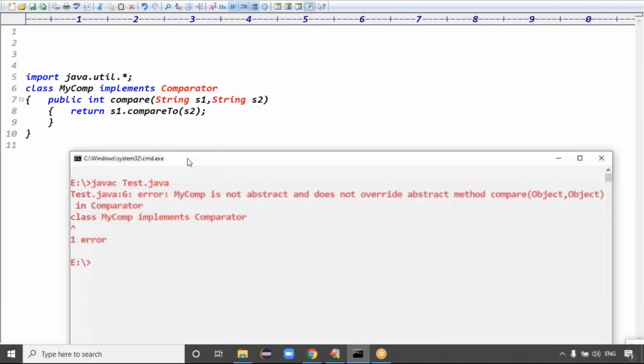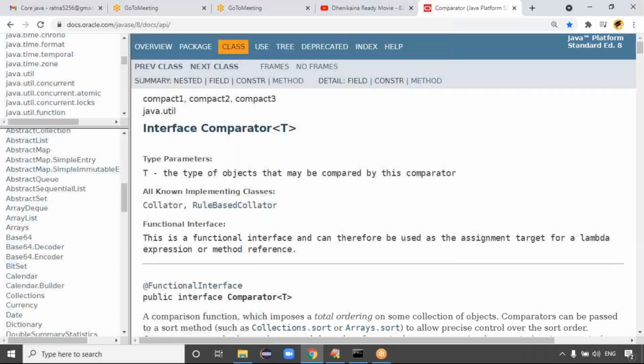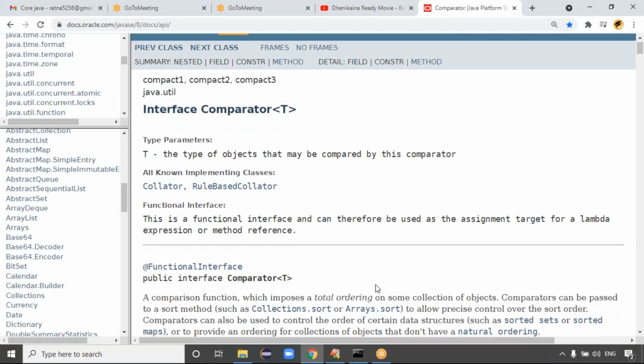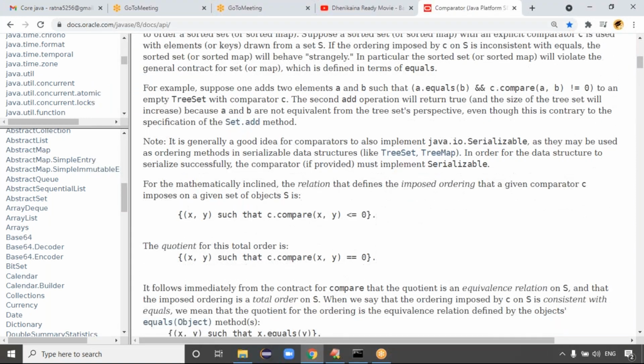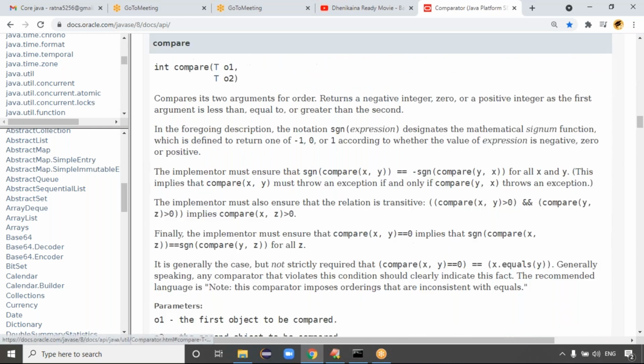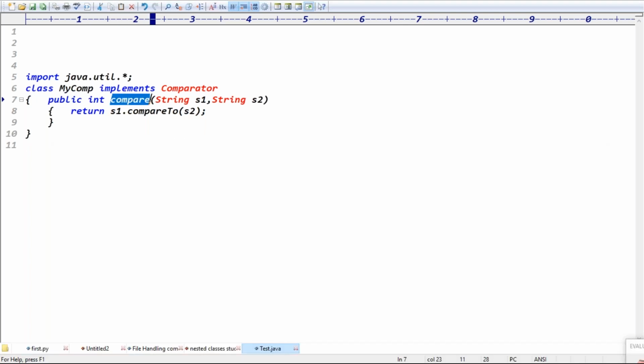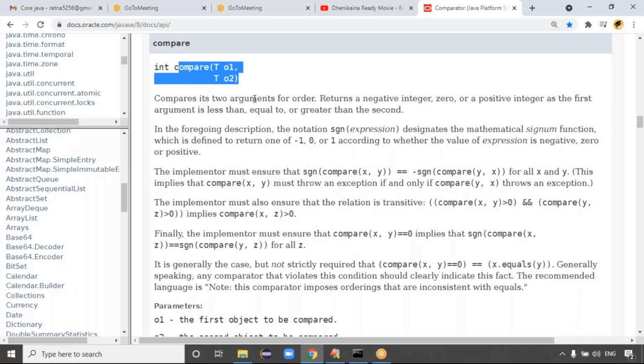The public return type is integer only, right? If you get this type of issue, it is very bad. The return type is integer only, for the compare method. It says cannot override the compare method.